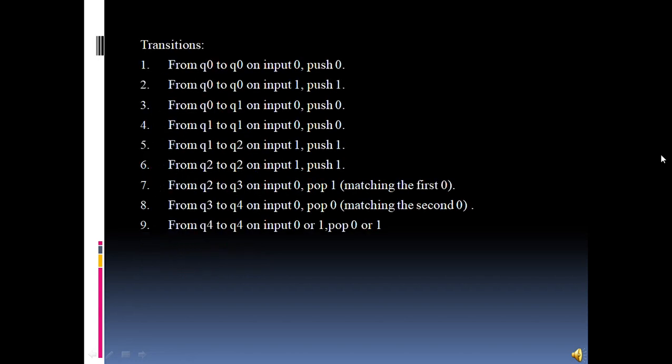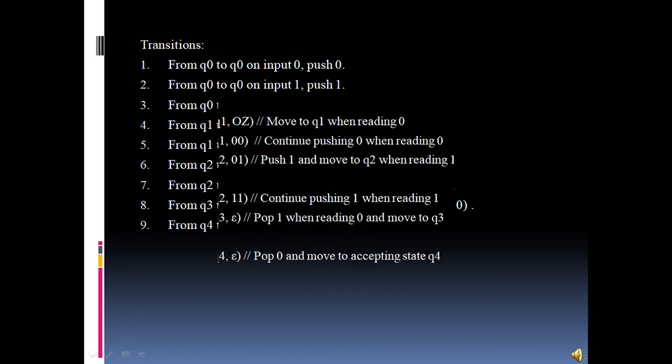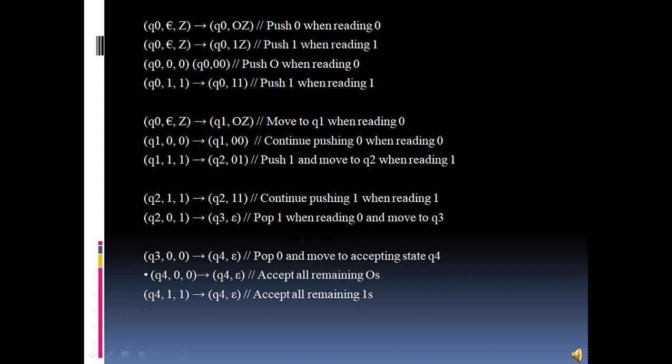The transitions from q0 to q4 are further divided into q0 to q0, then q0 to q1, then q1 to q2, q2 to q3, and then q4 to q4. All these transitions are given on the screen. And here we have some important aspects of the PDA. You can see it on the screen.